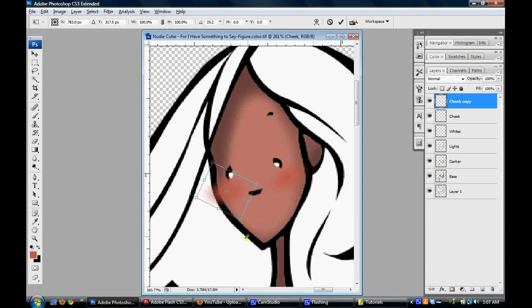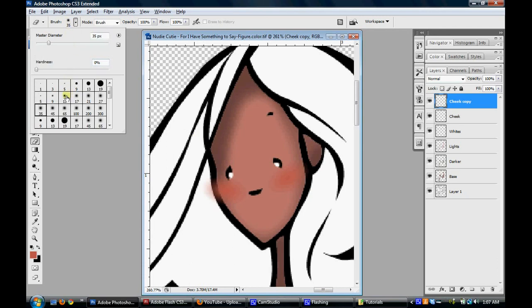Then, using our old pal, Eraser, I'm going to click E for Eraser. This is a little bit big and scary considering how small that area is. I'm going to change it to 21. Nope, 17. And I'm going to come over here and I'm just going to erase everywhere it's covering the black line so that her cheek fits that area nice.